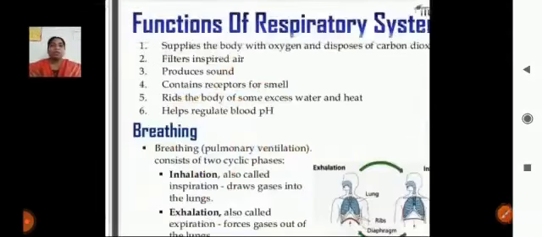Now, the function of the respiratory system. In the process of respiration, our nose has important characteristics. What are they? The nose has receptor cells, and the receptor cells have the capacity to recognize smell.